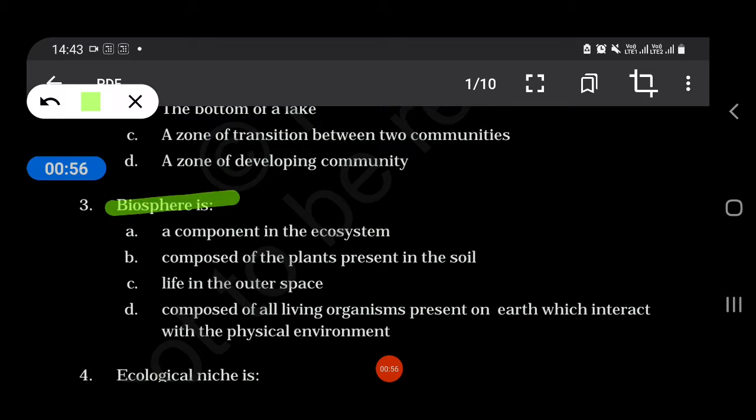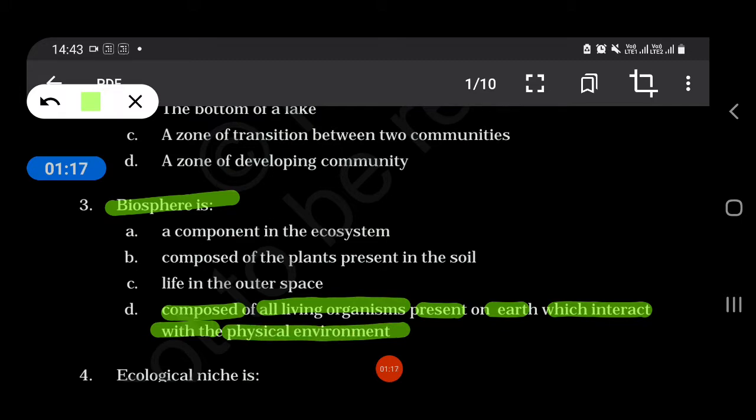Biosphere is a component in the ecosystem composed of the plants present in the soil, life in the outer space, or composed of all living organisms present on earth which interact with the physical environment. So our answer is composed of all living organisms present on earth which interact with the physical environment.